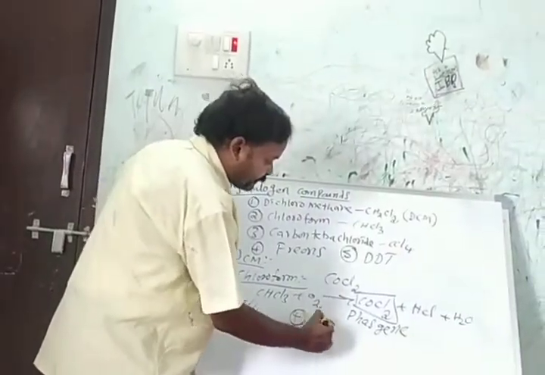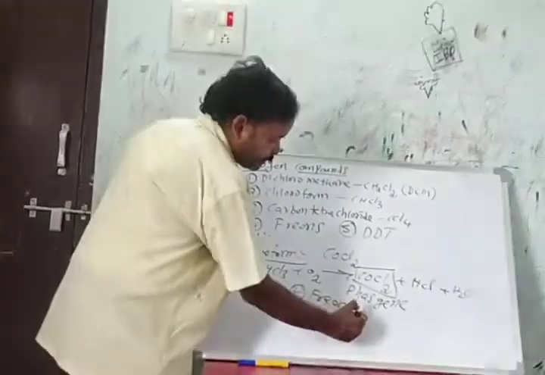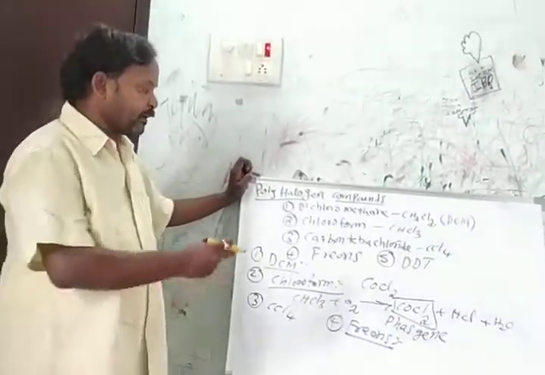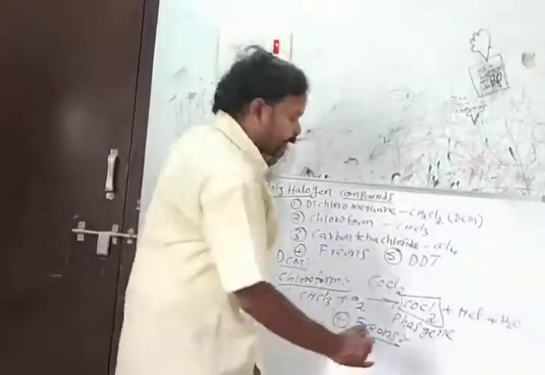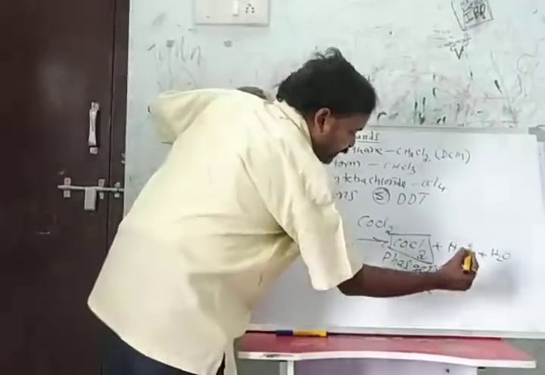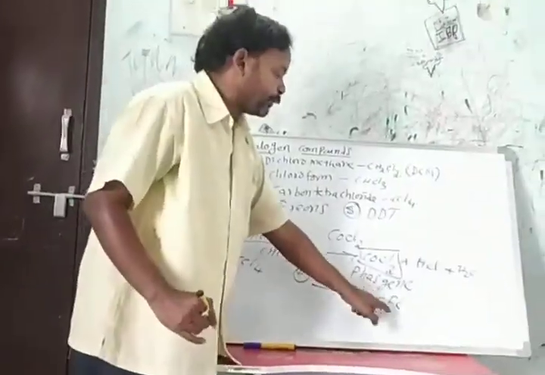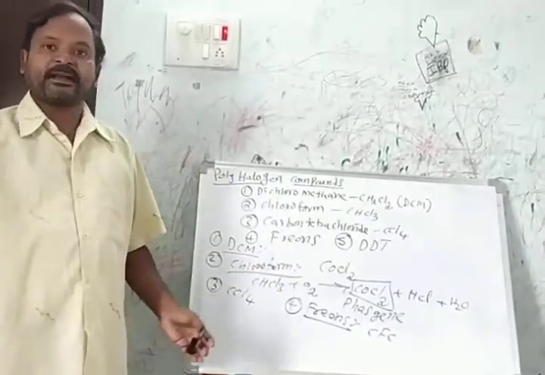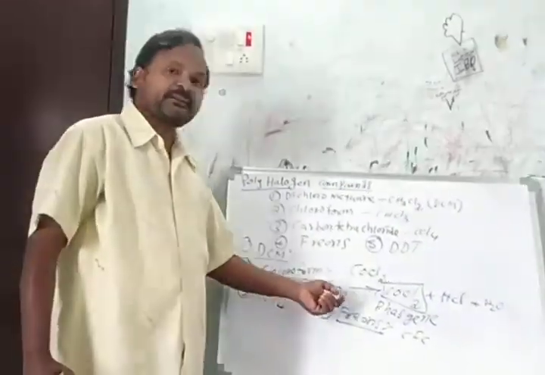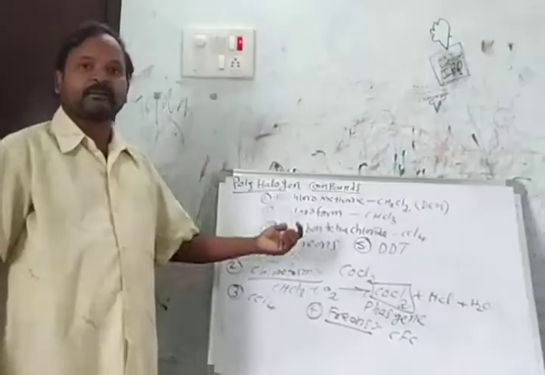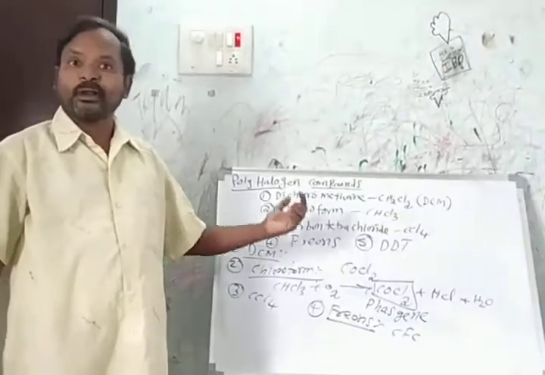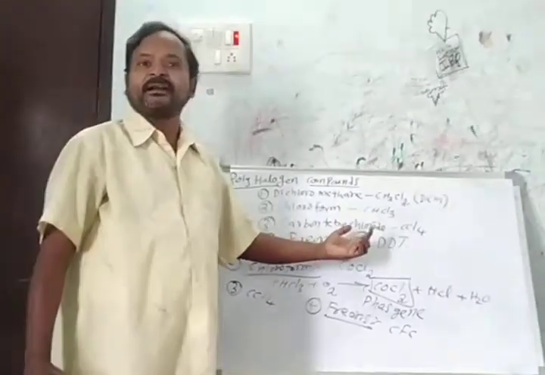Next we will see the freons. Freons are chlorofluorocarbons, commonly called CFC. These are poisonous materials, and they are used as a coolant in refrigerators and AC.